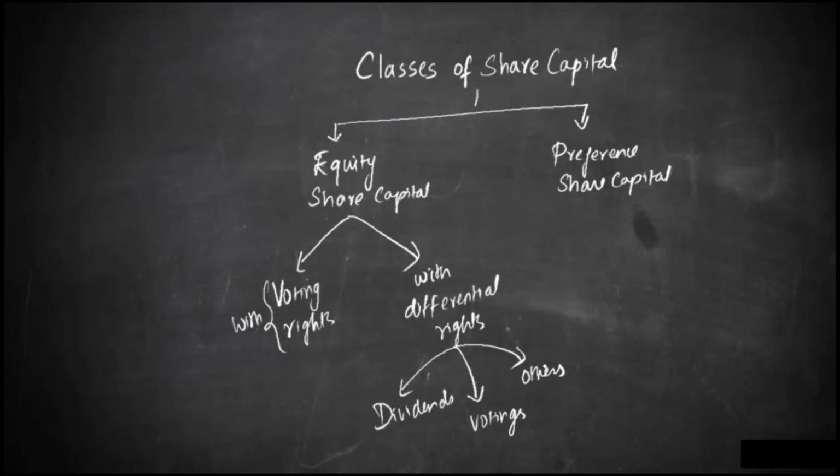So that's about equity share capital, which can be issued with voting rights and with differential rights with respect to dividends, voting, and other things. Now we'll also touch on the preference share capital, which I'll show in the next screen. We should know what is preference share capital, that is, what is the nature of preference share capital.